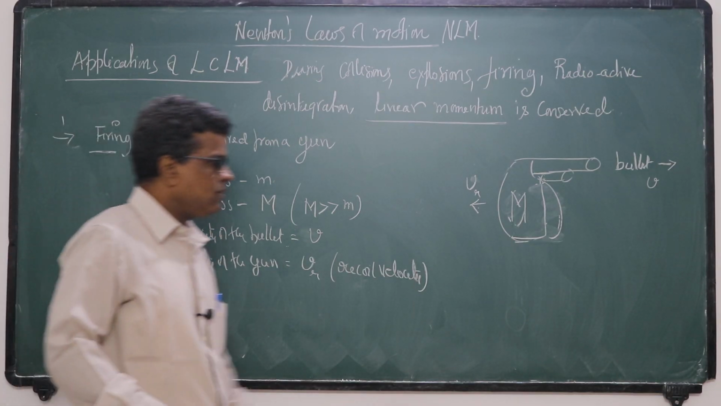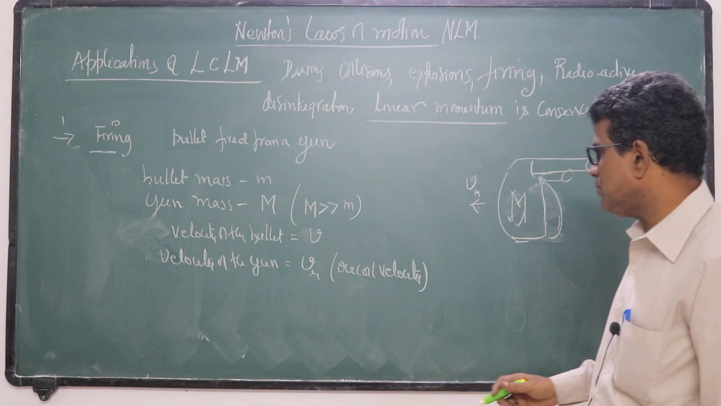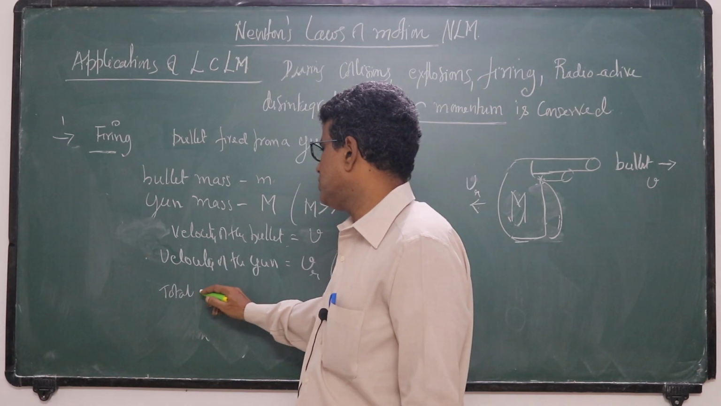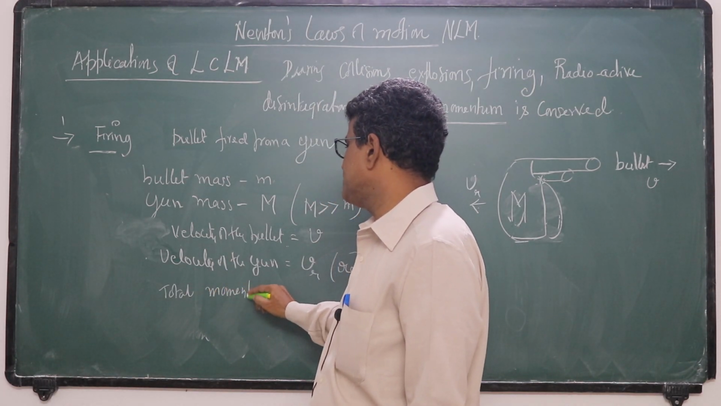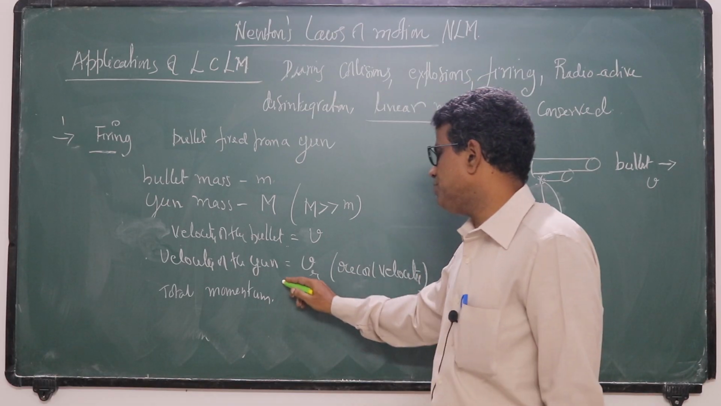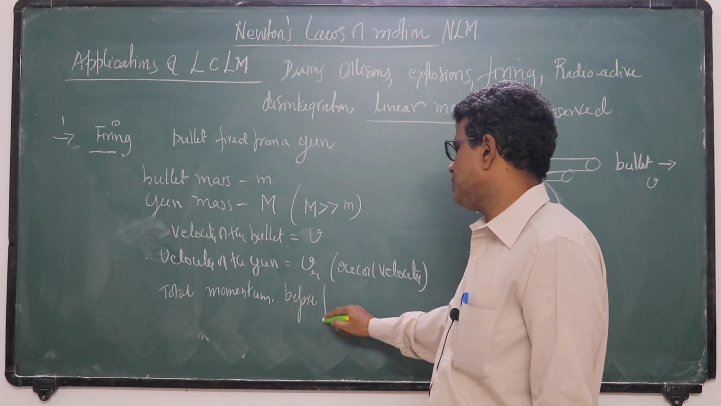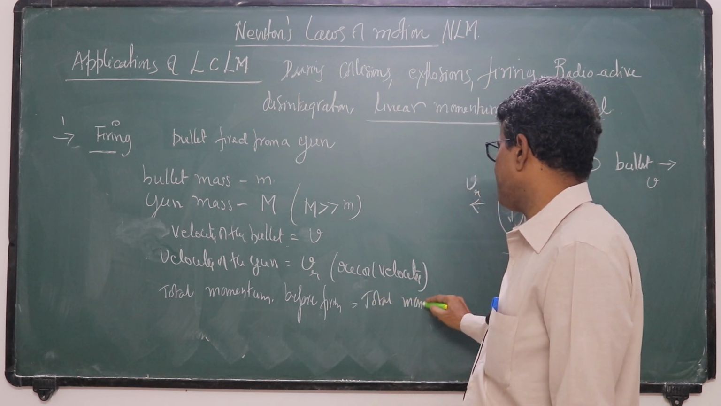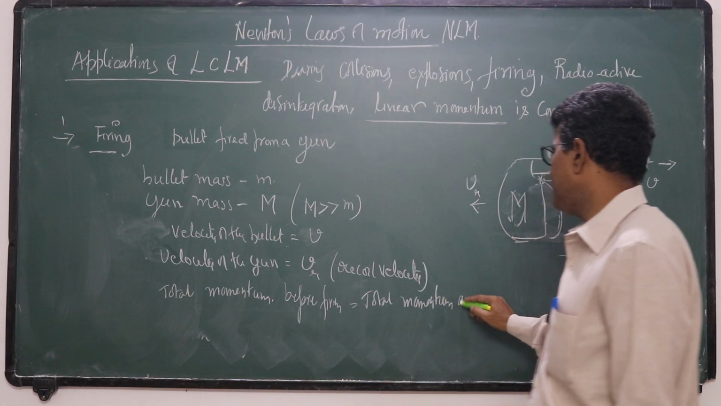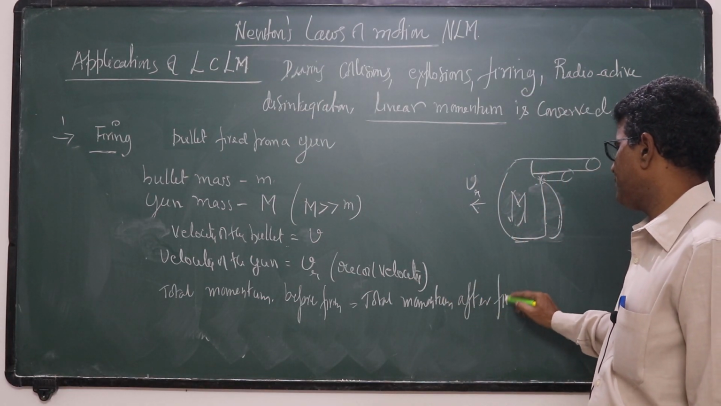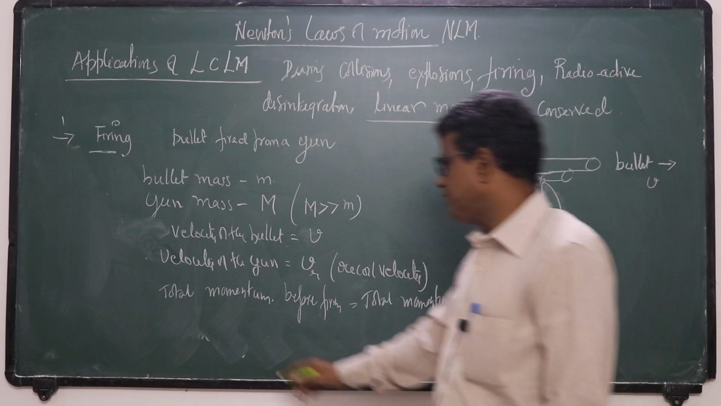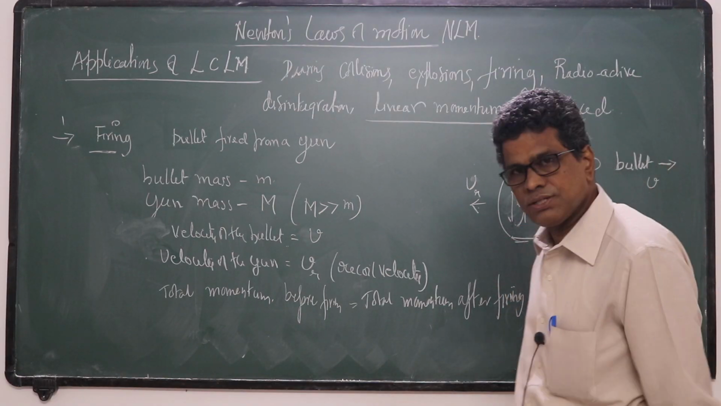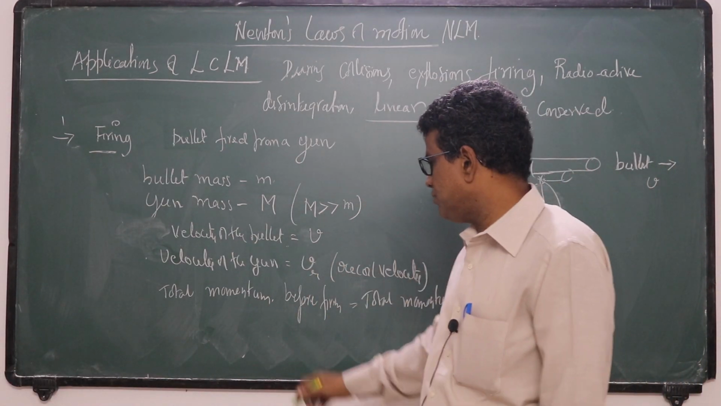Here, during this firing, there are no external forces. So total momentum remains constant. Since there are no external forces, total momentum before firing is equal to total momentum after firing. So what is the momentum before firing? Before firing, the bullet and gun both are at rest, because the bullet is embedded in the gun.